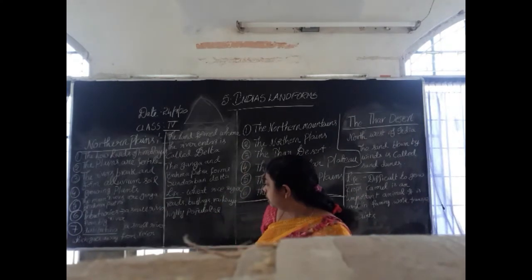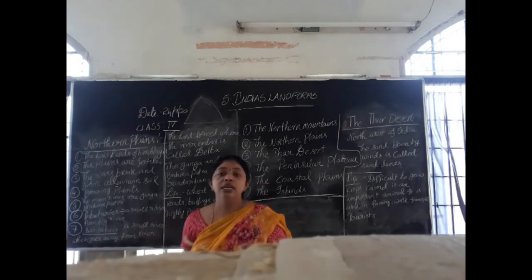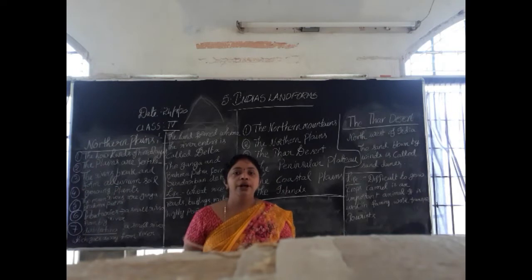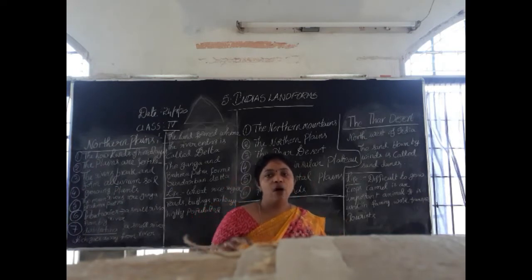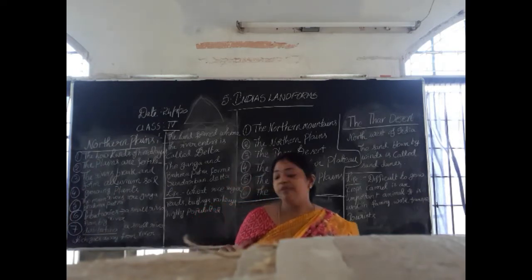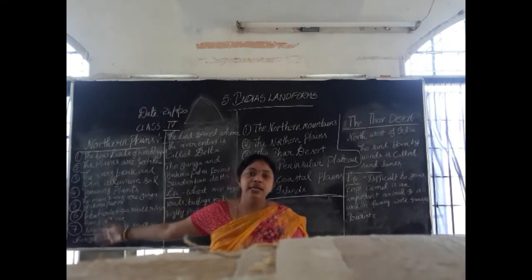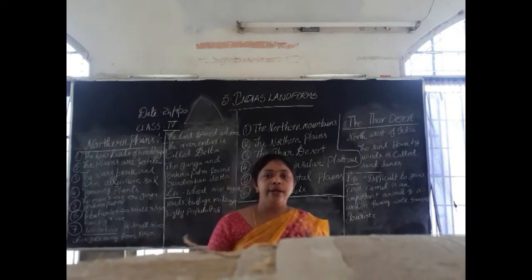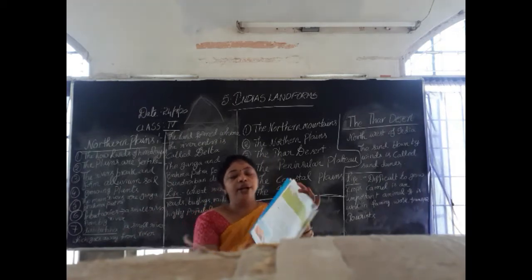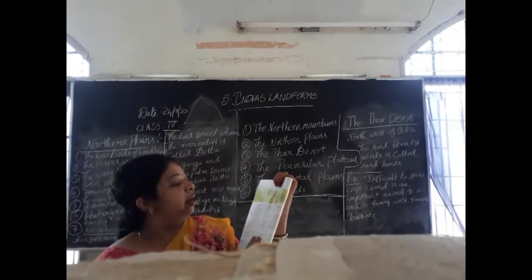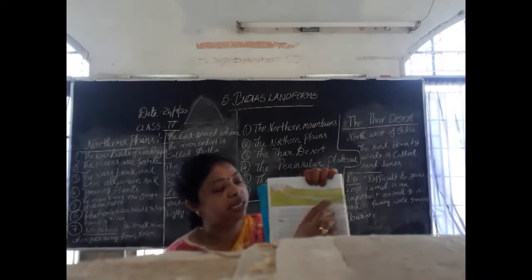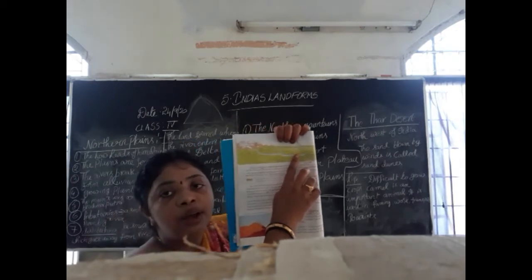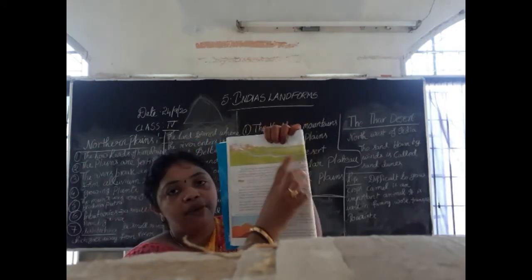Okay, one more word is coming for you, distributary. What is the meaning of distributary, children? Tributary means the small river formed from the main river. And one more word coming for you is distributary. What is a distributary? Look at the picture, children. See here, the distributary, here at the last. A distributary is a river that goes away from the main river.